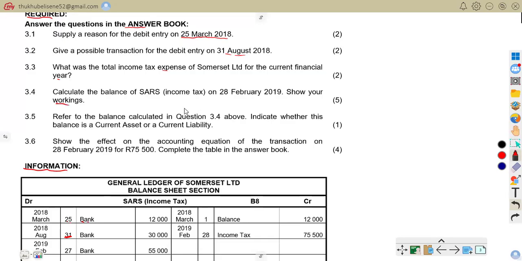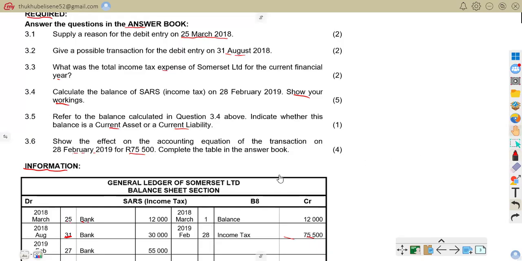Show your workings. Very important. Refer to the balance calculated in 3.4. Indicate whether this balance is a current asset or a current liability. Show the effect on the accounting equation of the transaction on the 28th February 2019 for 75,500, and complete the table in the answer book.